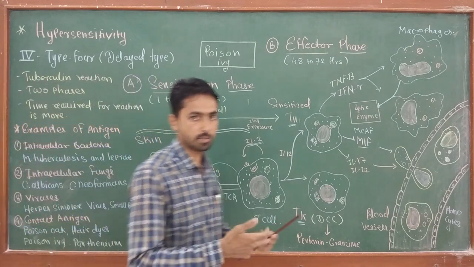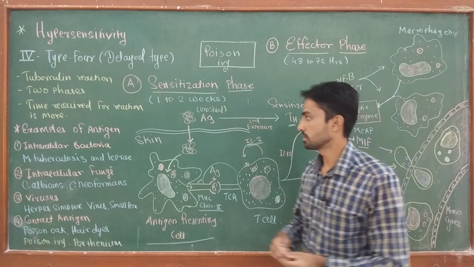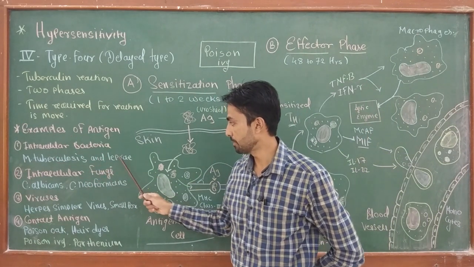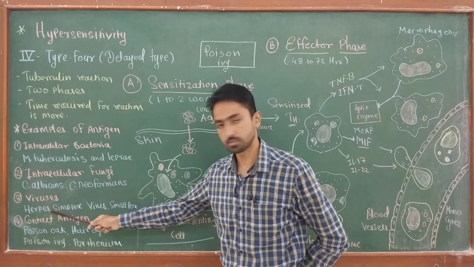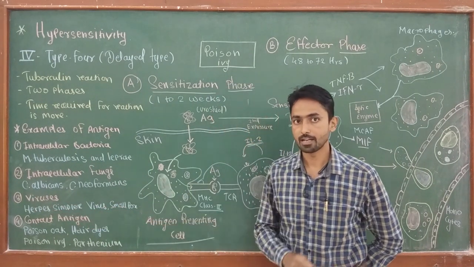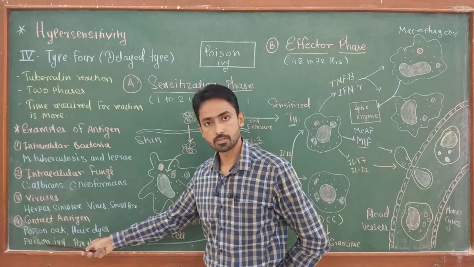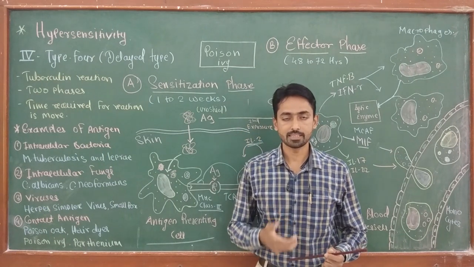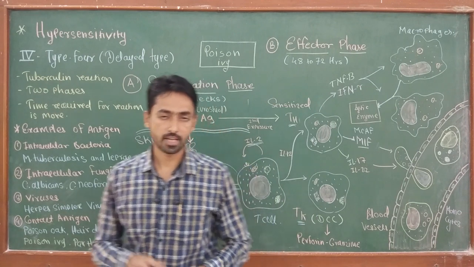Important examples of diseases which come under this section are Mycobacterium tuberculosis, okay, then leprosy, viral infection diseases like herpes simplex virus or smallpox, and contact dermatitis, which is caused by poisonous oak, poisonous ivy, or Parthenium allergy.